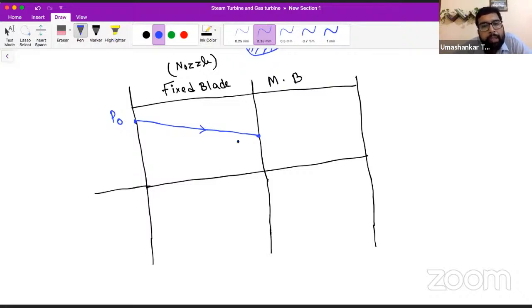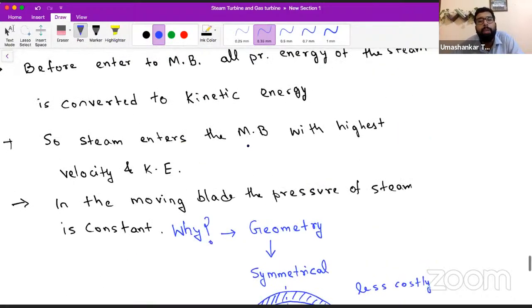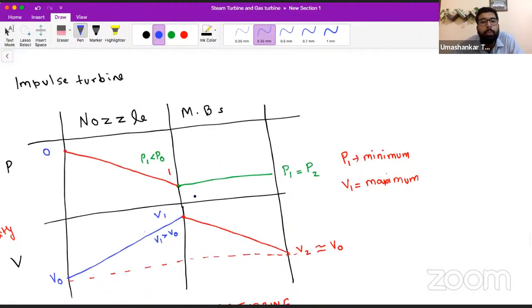Now compare with the impulse turbine. At this point there was no pressure energy left in the steam to get further expanded, to get further used.